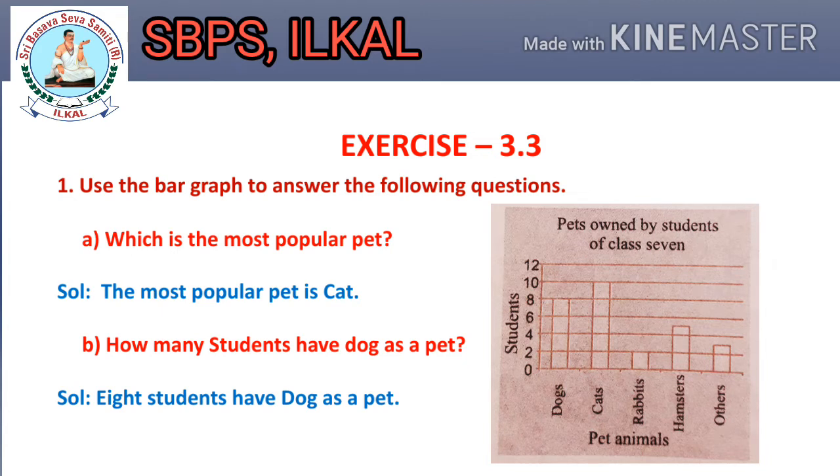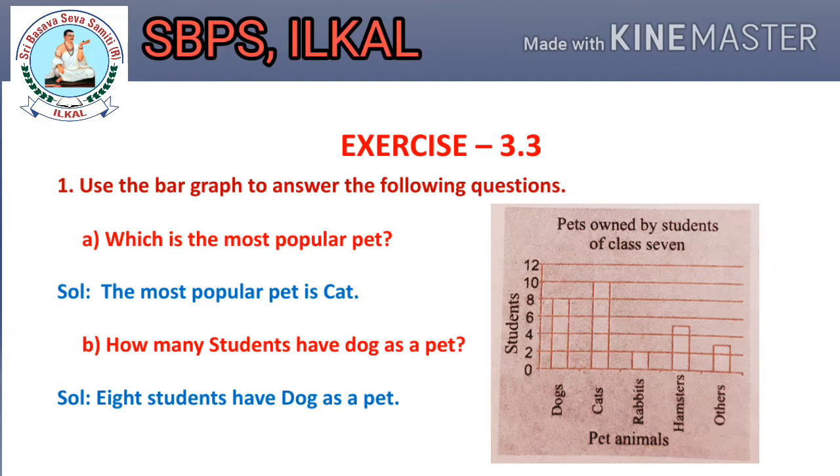A. Which is the most popular pet? Solution. The most popular pet is cat. B question. How many students have dog as a pet? Observe the graph, children, and then you answer this question. Yes, 8 students have dog as a pet.